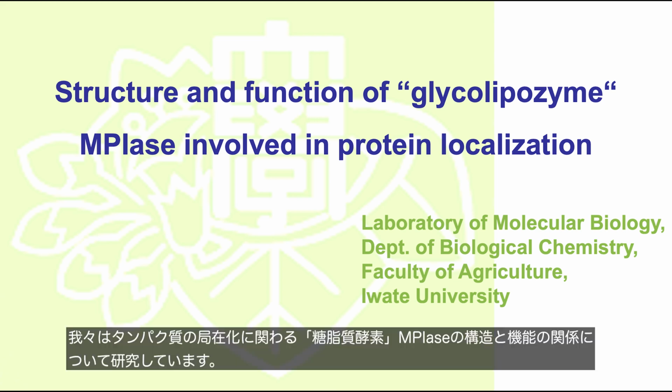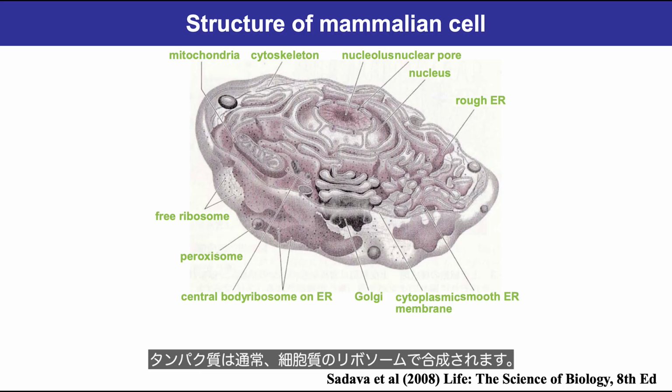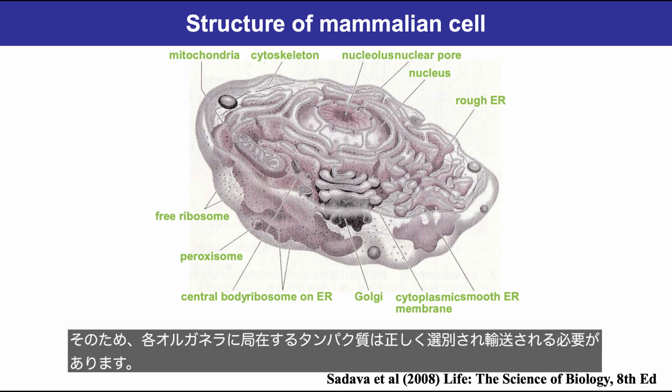We are studying the structure-function relationship of a glycolipozyme named MPIase, which is involved in protein localization. Proteins are usually synthesized on ribosomes in the cytosol. On the other hand, eukaryotic cells contain organelles compartmentalized by biomembranes. Therefore, proteins localized in respective organelles must be sorted and transported to the correct destinations.